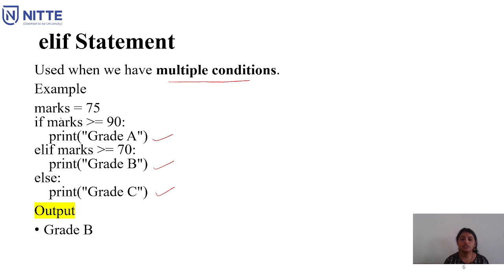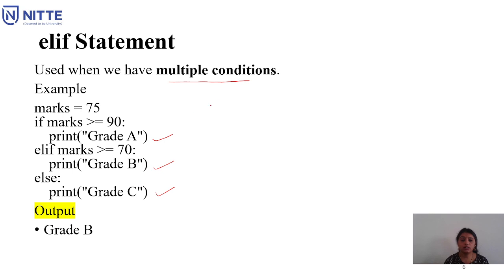If the marks is greater than 90, then he is in grade A category. If the marks is between 70 and 90, then he is in grade B category. If anything less than 70, then he belongs to grade C category.